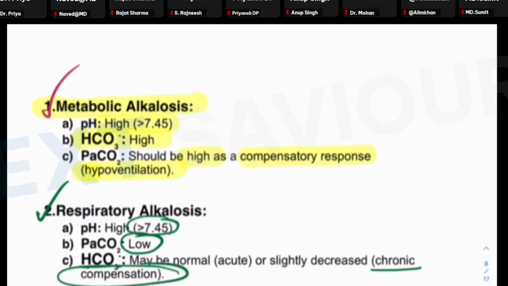What we can identify is that metabolic acidosis or alkalosis can be rapidly compensated, but respiratory acidosis and alkalosis in acute phases are uncompensated. But in chronic respiratory alkalosis or acidosis, the compensation phenomenon might be there.